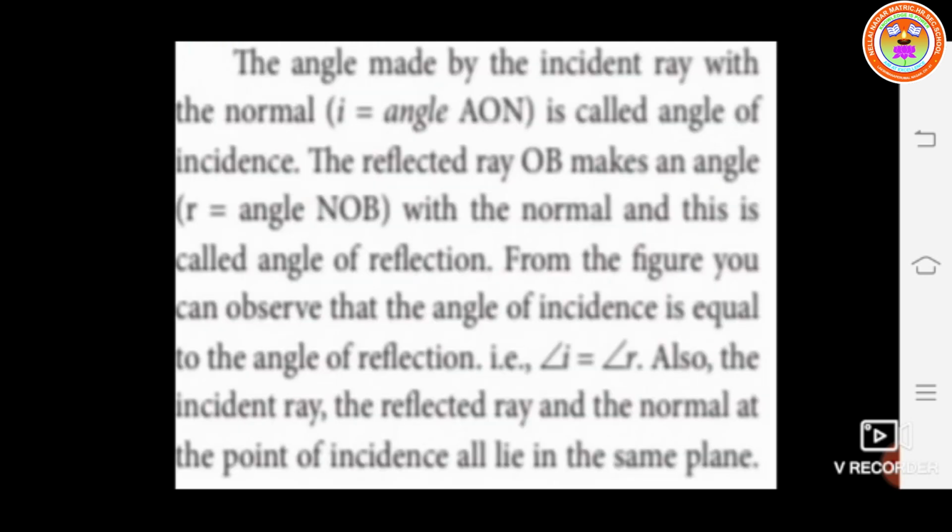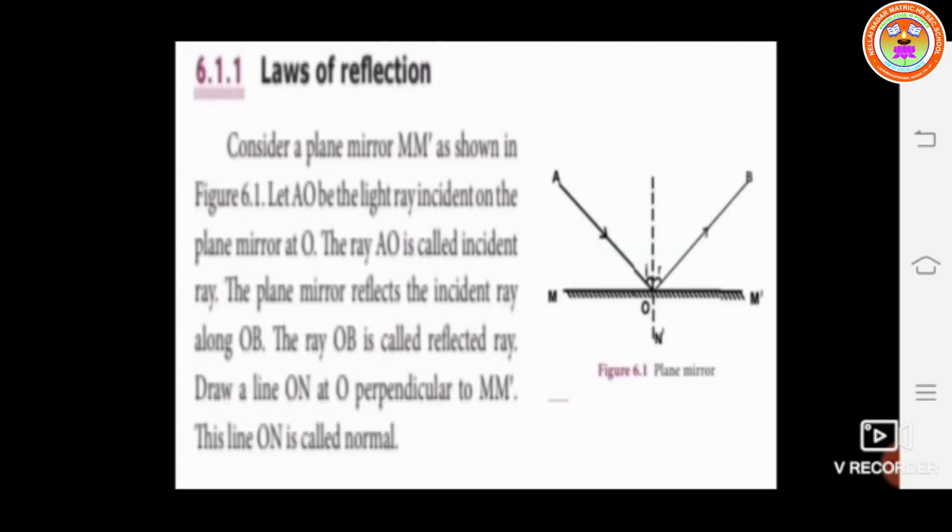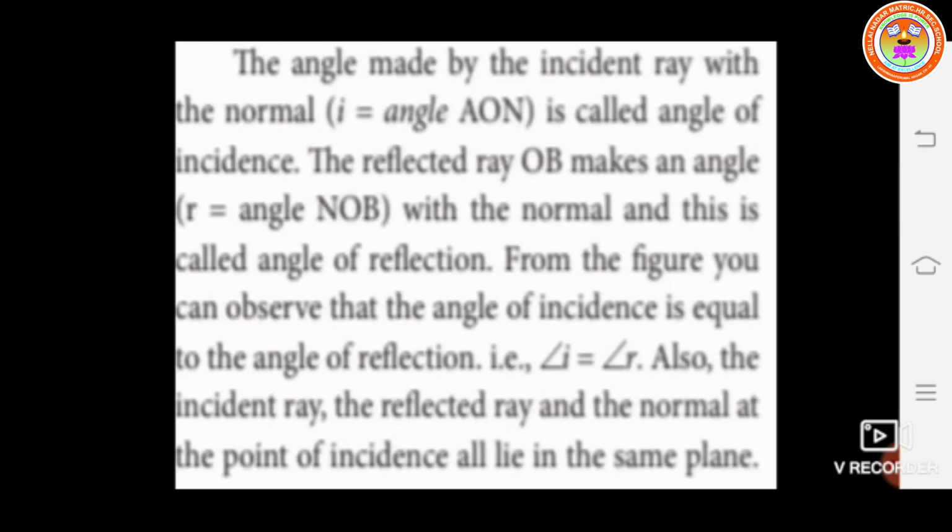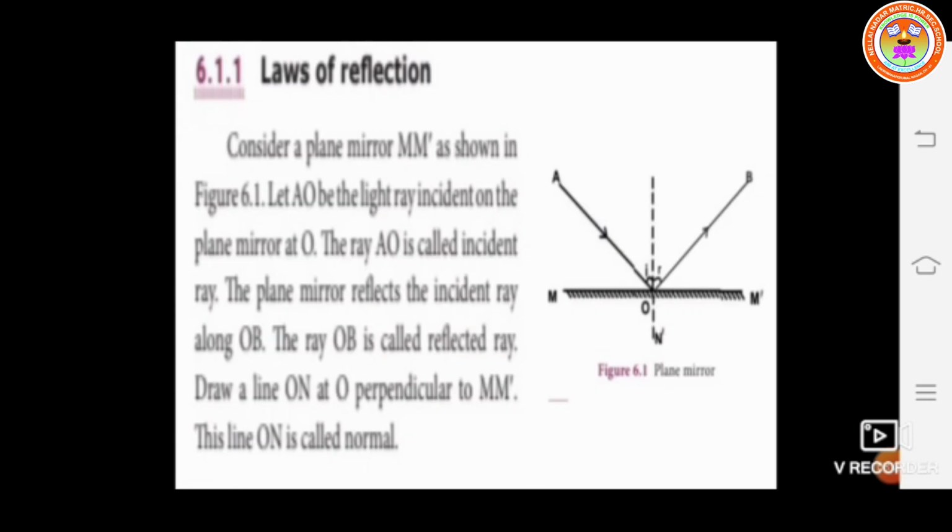The angle made by the incident ray with the normal is called the angle of incidence. This is the incident ray, and this is the normal to the plane. So the angle between the incident ray and the normal is called the angle of incidence. That is angle AON, denoted by the letter I.